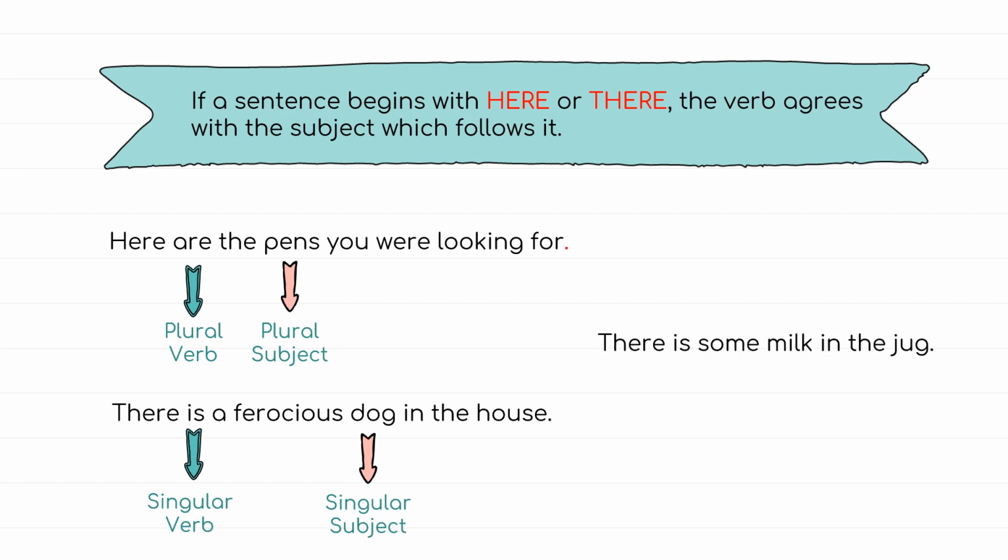In the case of uncountable nouns like milk, the subject will always be singular and hence the verb too will be singular.